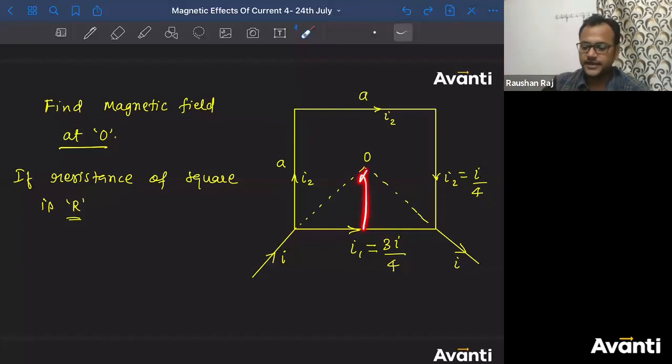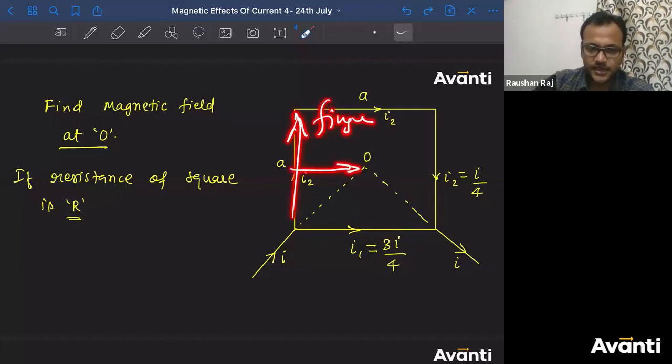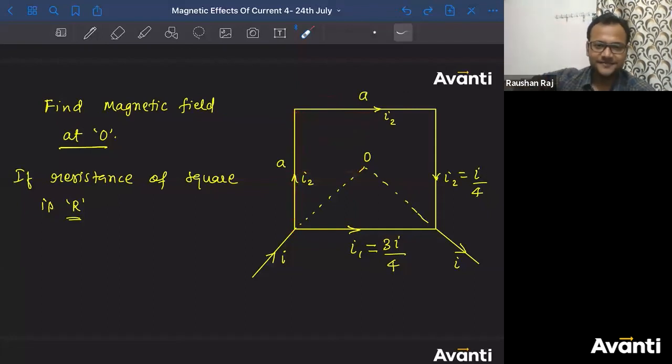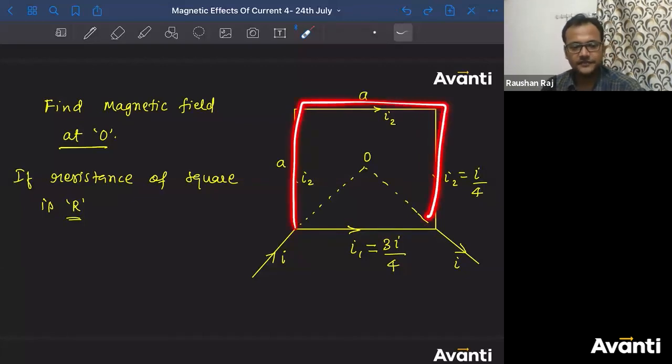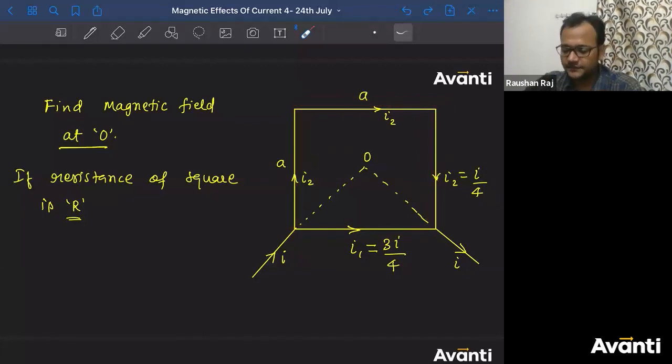So because of this, direction is out of the plane. Palm should be in this direction, which happens when thumb is in downward direction. Same goes for this, same goes for this. So because of these three wires, direction of magnetic field will be into the plane. Because of this wire, direction of magnetic field will be out of the plane.